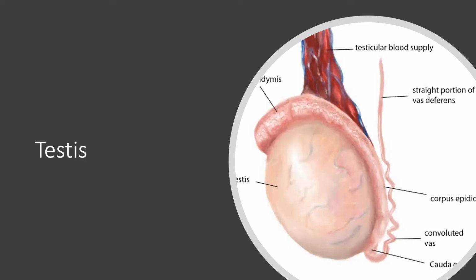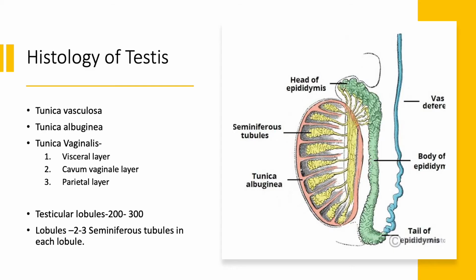The testes, or testicles, are oval structures present in the scrotum, and they are responsible for the formation of the male gamete, called sperm. They are produced here by the process of spermatogenesis. Let us study the histology of the testes, that is, the internal structure of the testes.